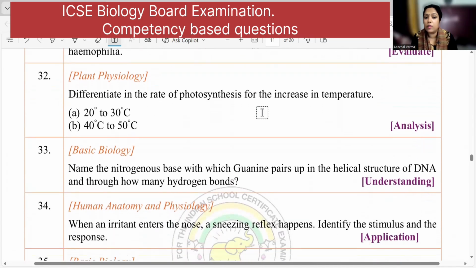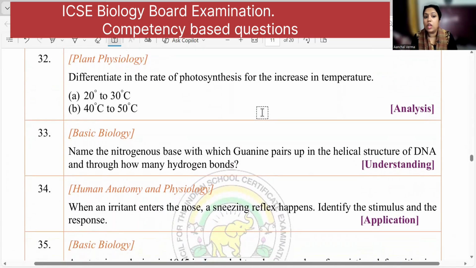Differentiate between the rate of photosynthesis for the increase in temperature. From 20 to 30 degrees you have an increase in the photosynthesis. At least the photosynthesis doubles in every 10 degree rise in temperature. The rate of photosynthesis doubles till the optimum temperature, that is around 35 to 37 degrees centigrade. After that, there is a drop in the rate of photosynthesis. So at 40 to 50 degrees centigrade, you will see the drop in the photosynthesis, right? And from 20 to 30 you see the rise in the photosynthesis.